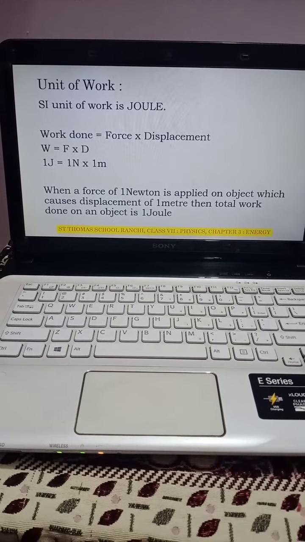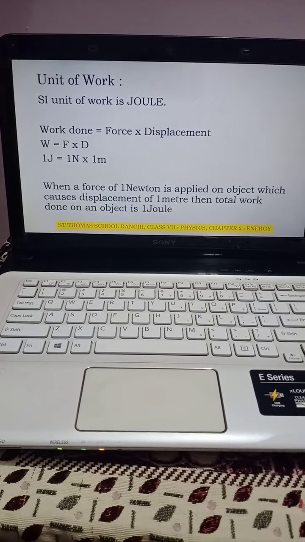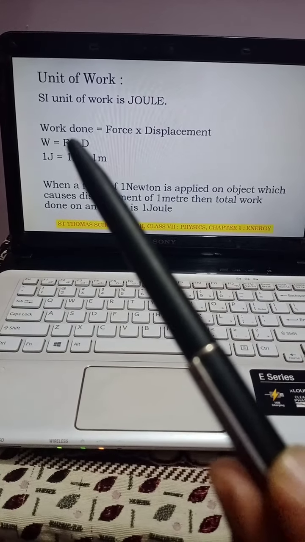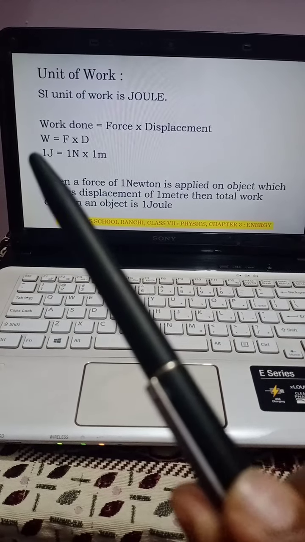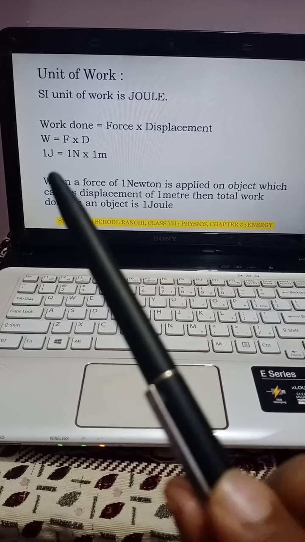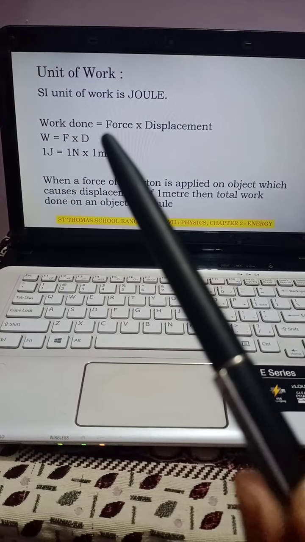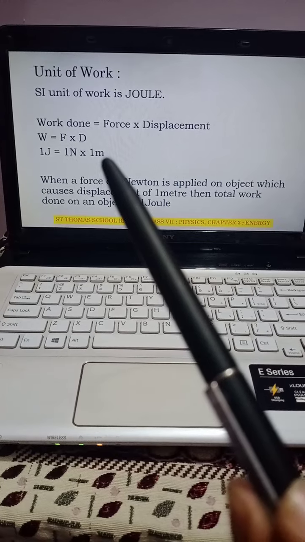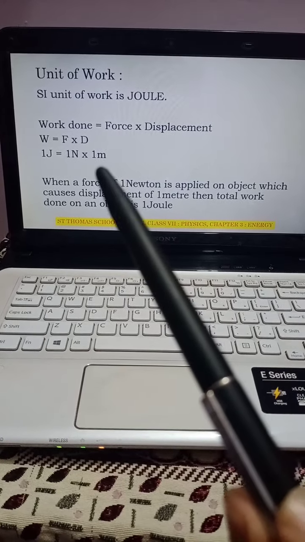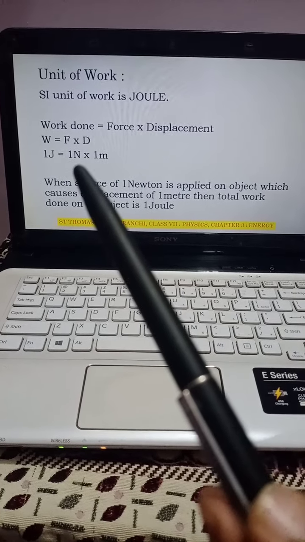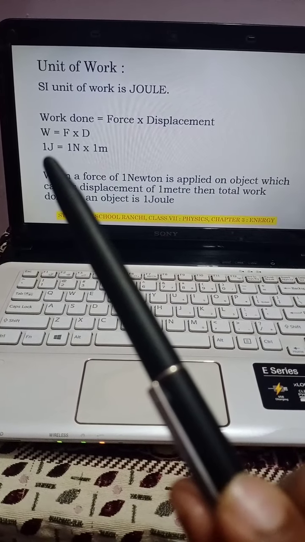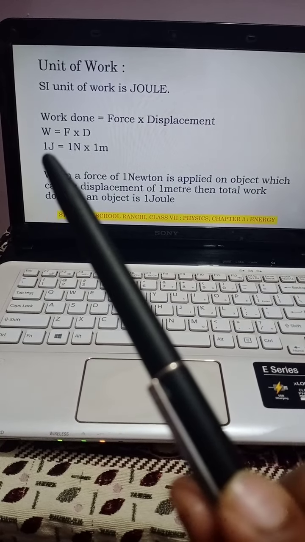Next we are going to see the unit of work. The unit of work is joule. And again the formula, as you all know, work done is equal to force into displacement, or W is equal to F into D. So here the unit of work is joule, unit of force is Newton, and unit of displacement is meter. Suppose 1 Newton force is applied and 1 meter displacement occurs, then when we multiply 1 Newton into 1 meter, we get the result as 1 joule of work done.